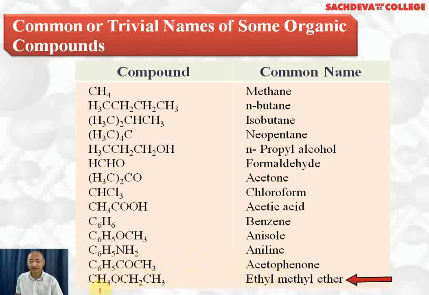This is also an ether. CH3O, CH2, CH3. This side we have an ethyl group, this side we have a methyl group. First we write ethyl alphabetically. It is called ethyl methyl ether.